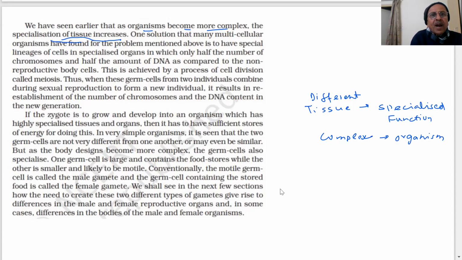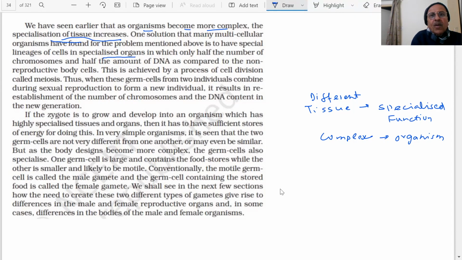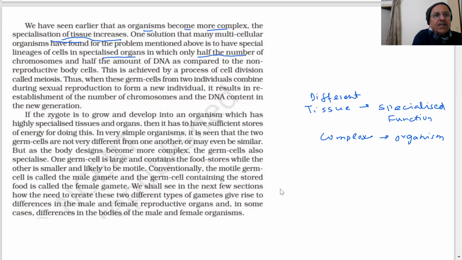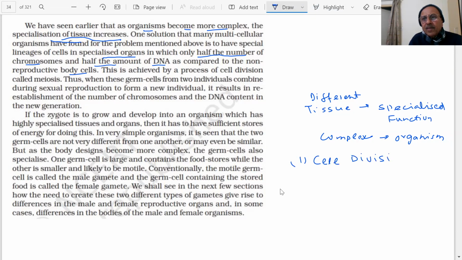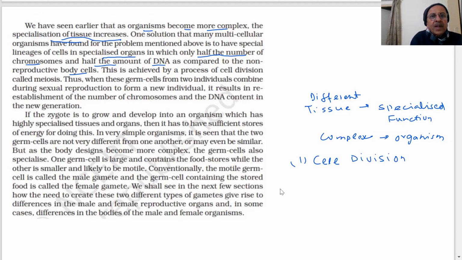So there are lineages of cells in specialized organs with only half the number of chromosomes and half the amount of DNA as compared to non-reproductive body cells. This is achieved by a process of cell division. So cell division takes place, called meiosis.